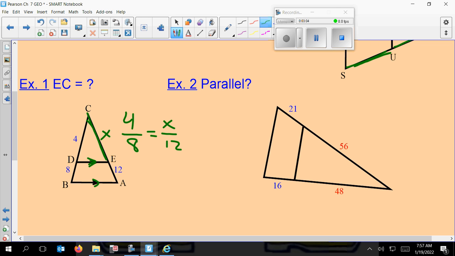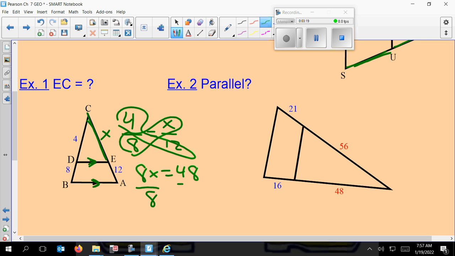Okay, so since these are parallel, I can set up that proportion. I could do my cross products, and that gets me this, and I can solve that for X. Okay, so I can divide both sides by 8, and I get X is 6. And if you plug that in, that should come out to be the same.